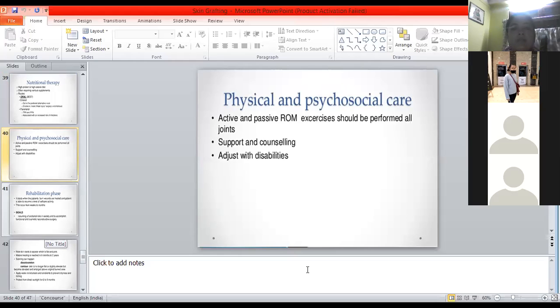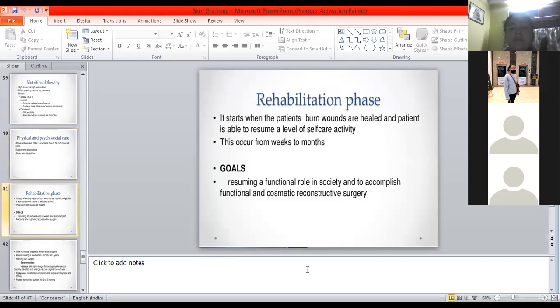Then the rehabilitative phase starts when the patient's burn wounds are healed and the patient is able to resume a level of self-care activity. This also takes weeks to months. The goal is resuming a functional role in society and to accomplish functional and cosmetic reconstructive surgery. So when the patient is mentally and physically ready for skin grafting, or once the patient is returning back to his own activities of daily living, at that time we consider it the rehabilitative phase.